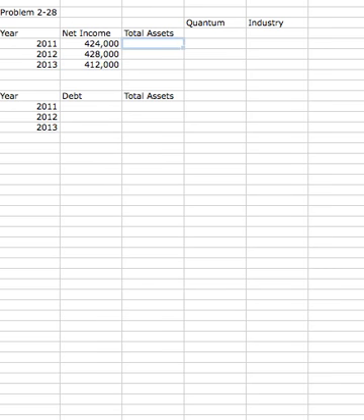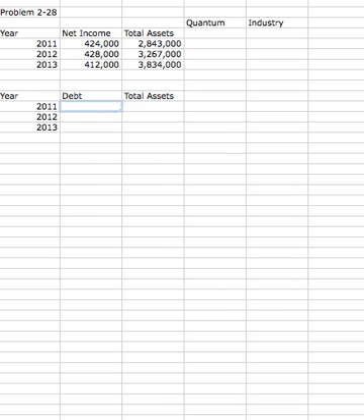Total assets were 2,843,000, 3,267,000, and 3,834,000.